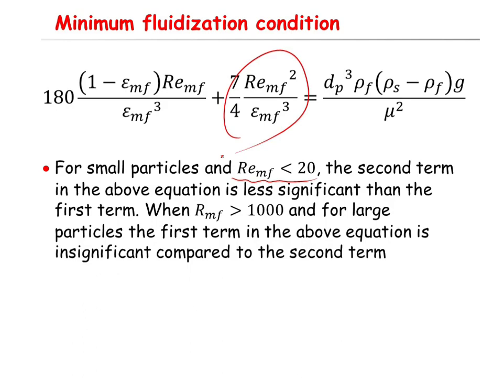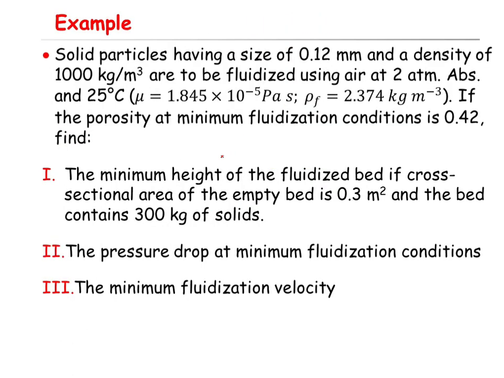Okay, so now I'm going to solve a simple example just to show you the application of some of these equations we derived today so far. The example is: solid particles having a size of 0.12 millimeter and a density of 1000 kilogram per cubic meter are to be fluidized using air at 2 atmosphere absolute pressure and at 25 degrees.